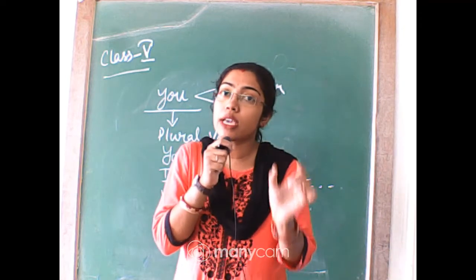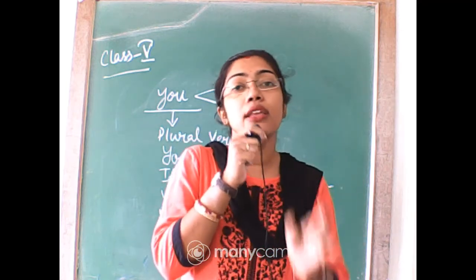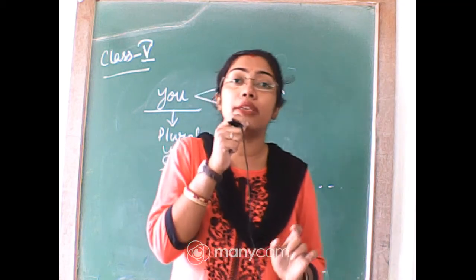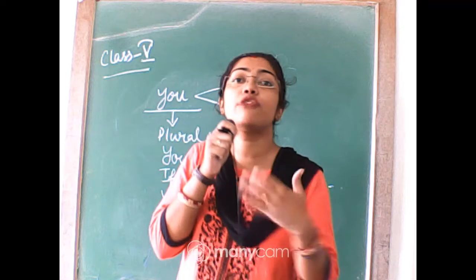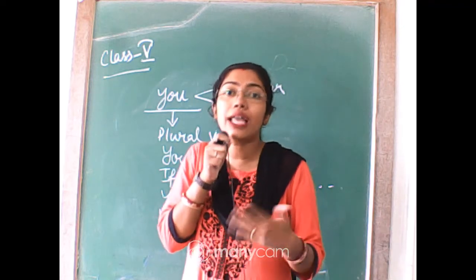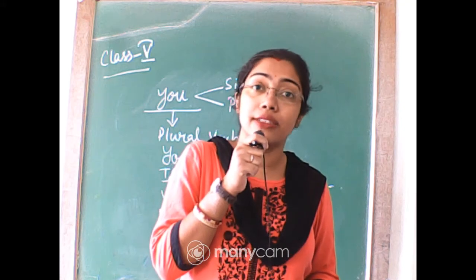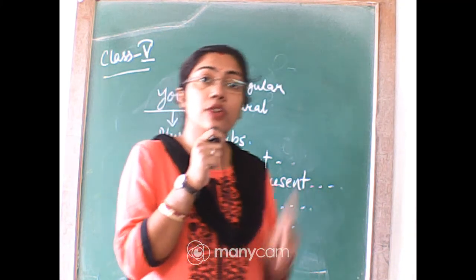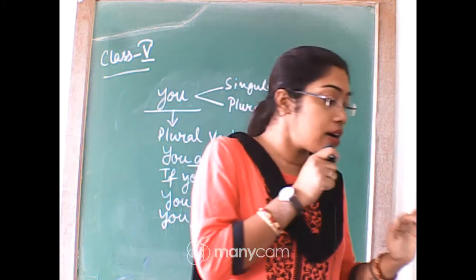So when I'm talking about a collective noun, I will always use a singular verb. So if I'm talking about an army, an army was marching forward, or the army is marching forward, it will be is instead of are. In the case of a collective noun, you already know what a collective noun is. So that is rule number 2.